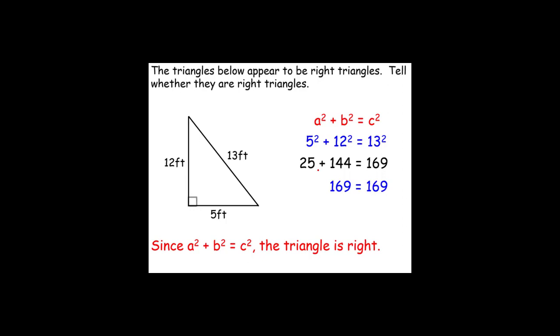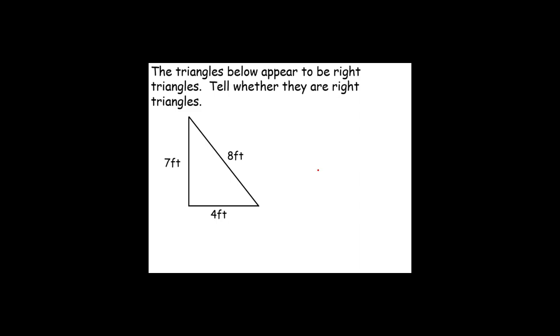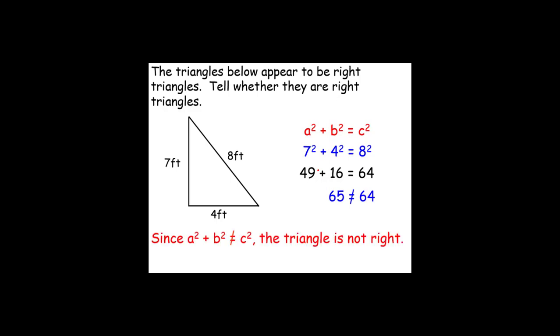Let's take a look at another example. Again, this looks like a right triangle. In order to determine if it is, we will use the Pythagorean theorem again, substitute the values, and remember, the two shorter sides would be considered the legs. Simplify and add. Notice that 65 does not equal 64, but they're really, really close. If you're using just your eyes, inductive reasoning, it would look like a right triangle. But since a squared plus b squared does not equal c squared, the triangle is not a right triangle.